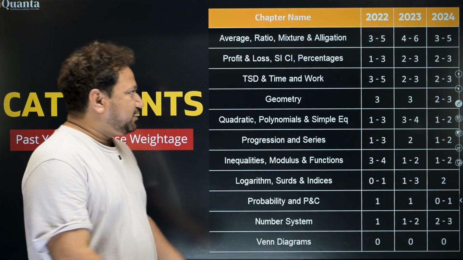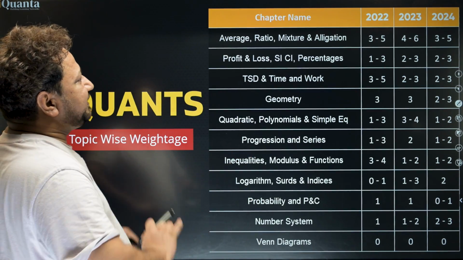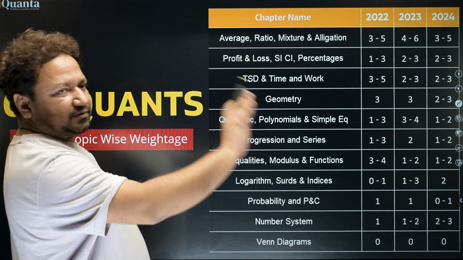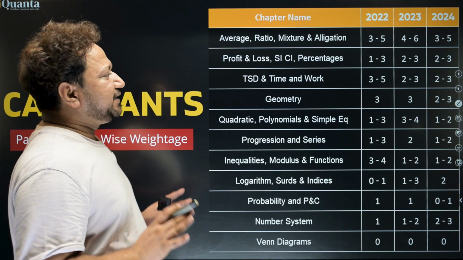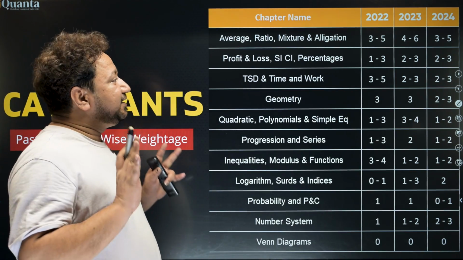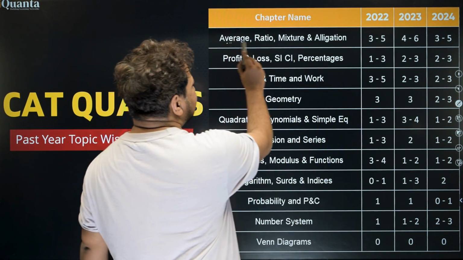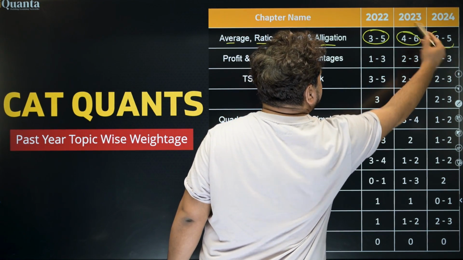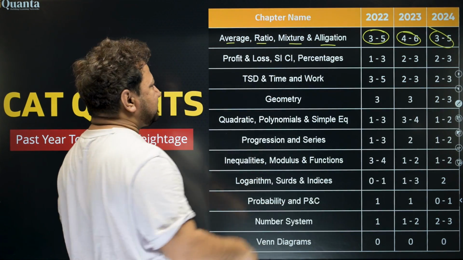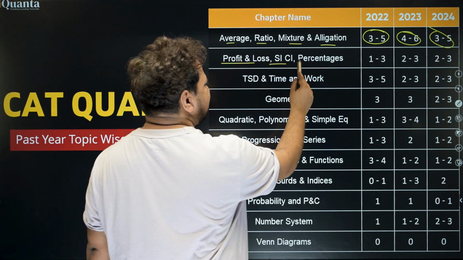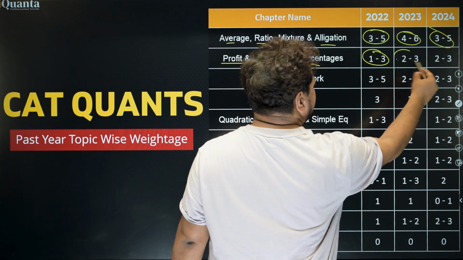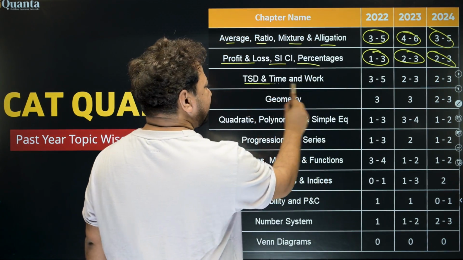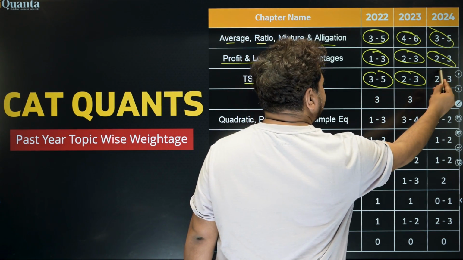By the way, let's see. I have written down all the chapters of the last 3 years. If you see, what I discussed is totally true. Average, ratio, mixture, alligation: 3 to 5 questions, 4 to 6 questions, 3 to 5 questions, combining all the slots. Profit and loss, SI CI, percentages: 1 to 3, 2 to 3, 2 to 3. TSD, time and work: 3 to 5, 2 to 3, 2 to 3.